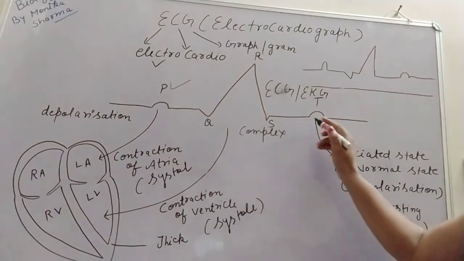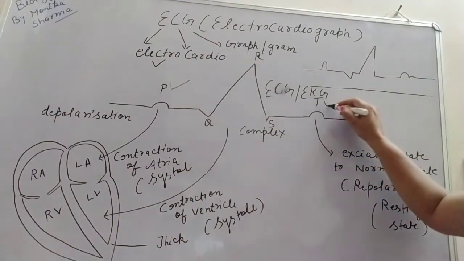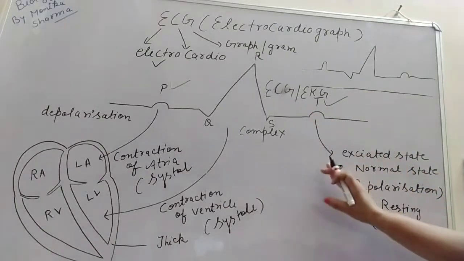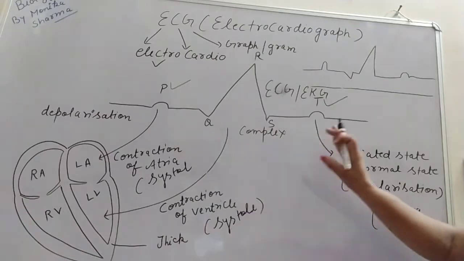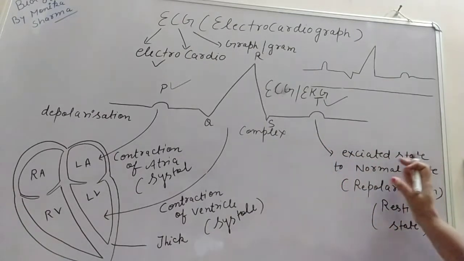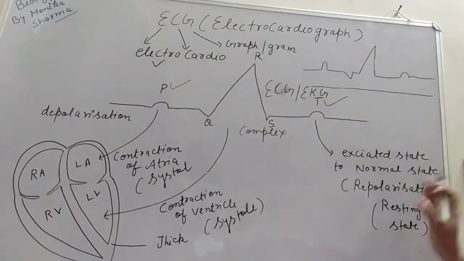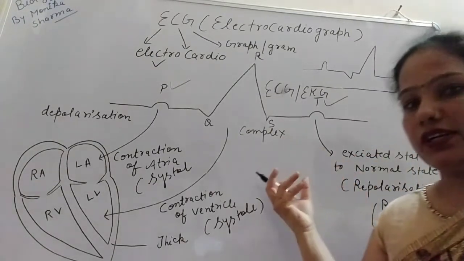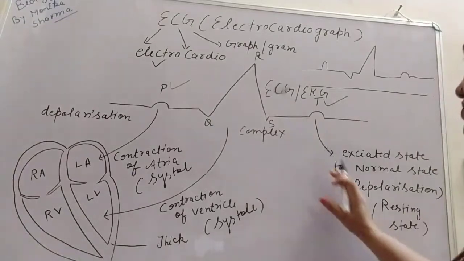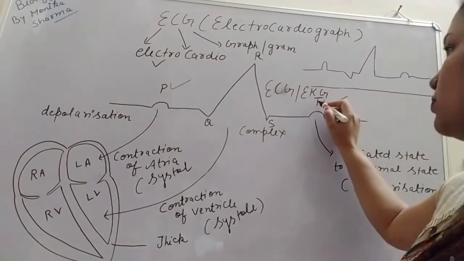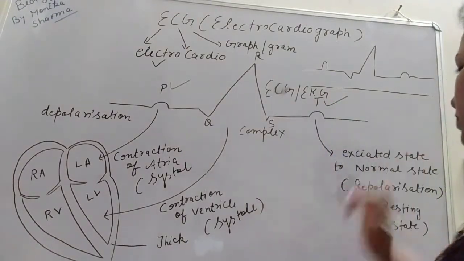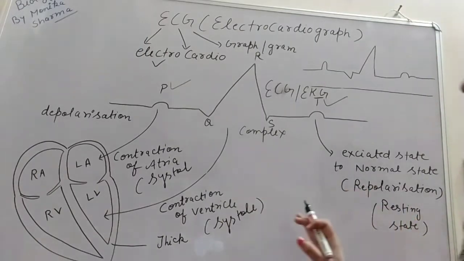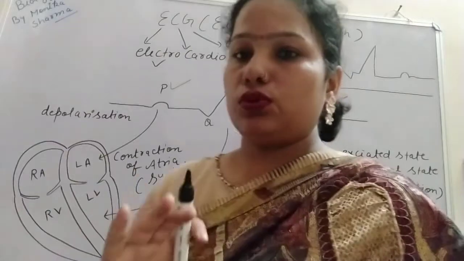After that we will get this T wave. This T wave we get when the excited state comes back to the normal state, or we can say the resting state, like at the time of joint diastole. So when the resting state comes, then we get this type of wave, the T wave. Now you have to understand two terms.